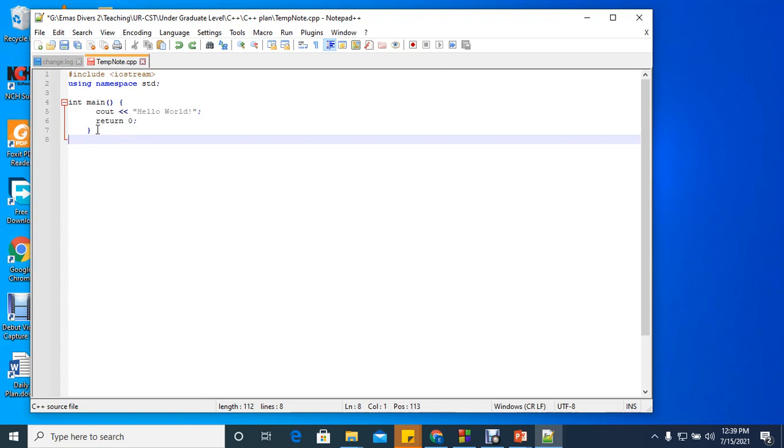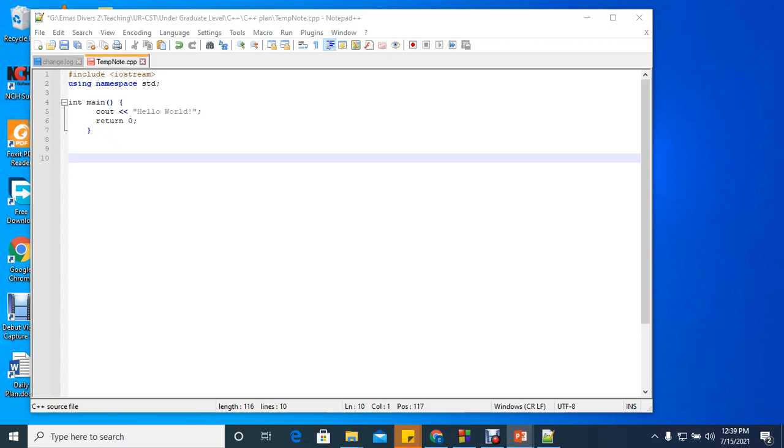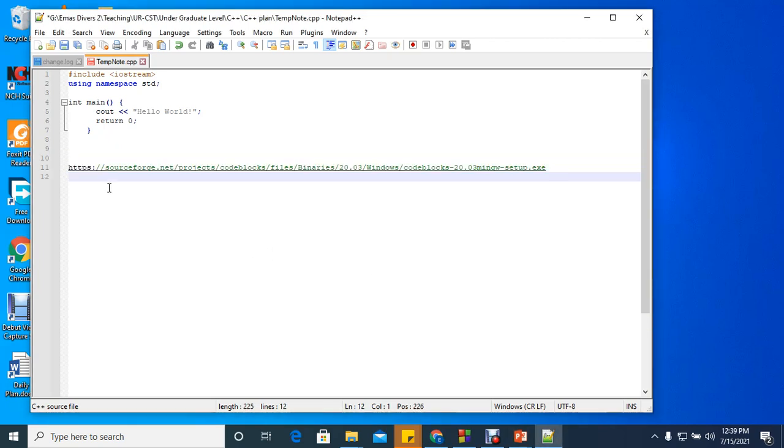Then, in order to run this program, as I told you, we need to install an IDE. In the case of this course, we need to use Code::Blocks, and Code::Blocks can be downloaded from this website, or you can Google it and find it. Make sure you download the one with MinGW, setup.exe.